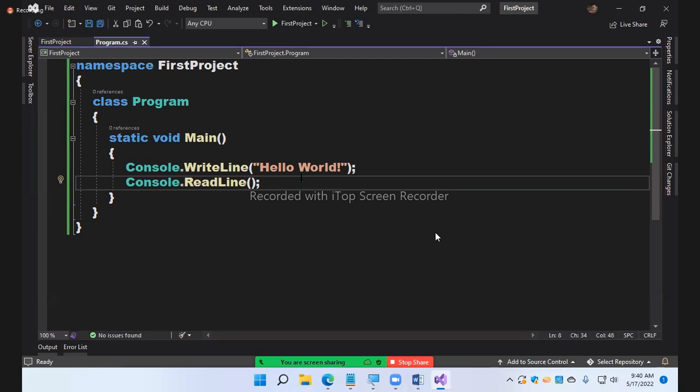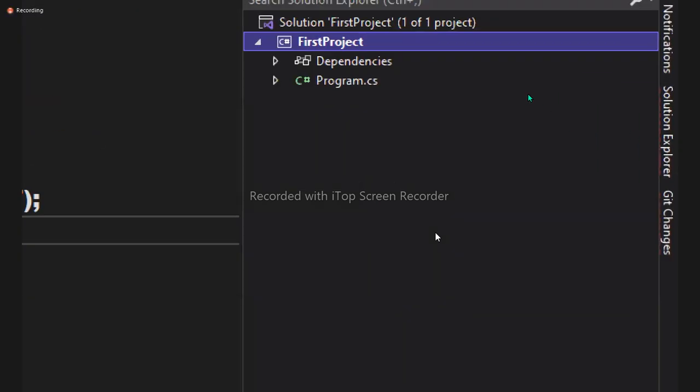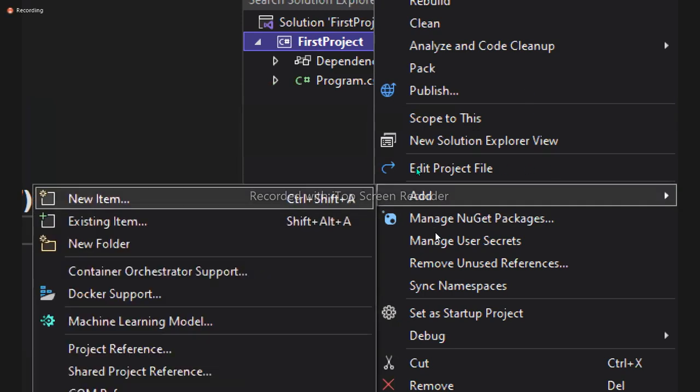Now, same. Open Solution Explorer. Right click on the project. Select the option, add. New item. What is item, sir? A project is a collection of items, and that item can be a class.